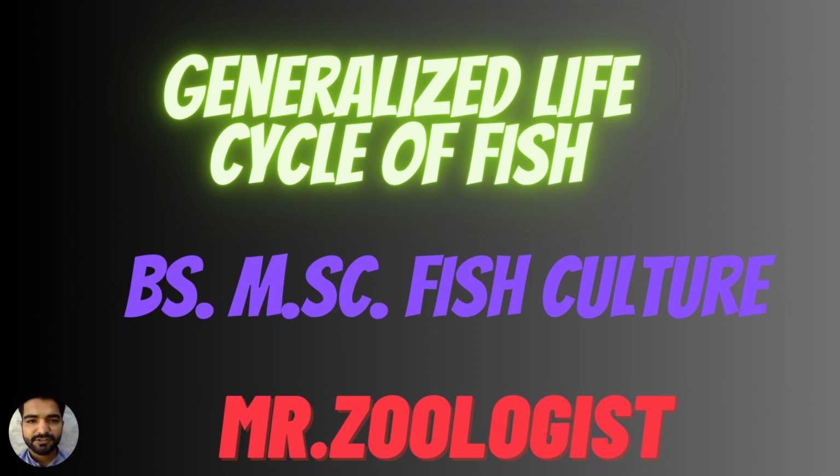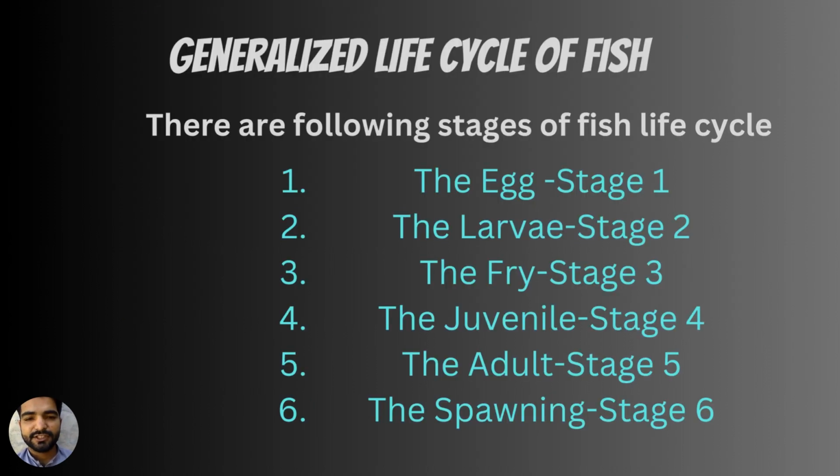Today we are going to discuss the generalized life cycle of fish. That is a topic of BS Zoology as well as MSc Zoology. You can study this topic in fish culture as well. Today's topic: the first stage is the egg stage, the second is the larval stage, the third is the fry stage, the fourth is the juvenile stage, the fifth is the adult stage, and the sixth is the spawning stage.